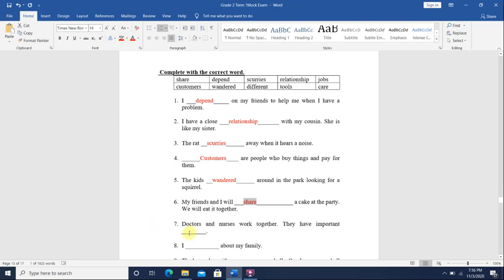Doctors and nurses work together. They have important jobs. I blank about my family. I care about my family.